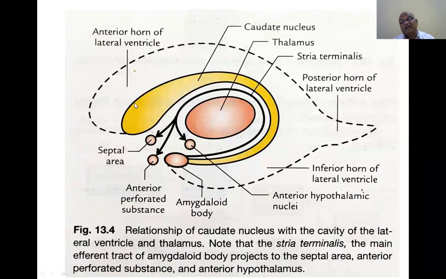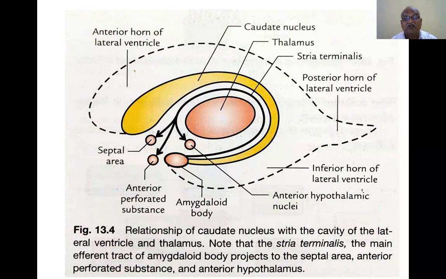That is the reason why the basal ganglia and limbic lobe are taught together. These two are not separate entities. The limbic system, basal ganglia and diencephalon are all interrelated parts.